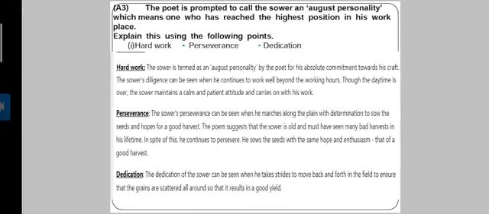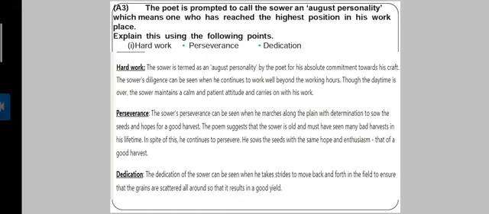skies. Activity 3. The poet is prompted to call the sower an august personality, an important person, which means one who has reached the highest position in his workplace. August personality. Explain this using the following points. Hard work. The sower is termed an august personality by the poet for his absolute commitment toward his craft.